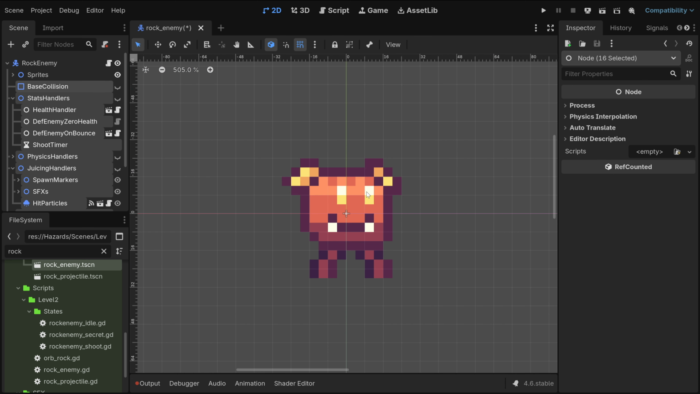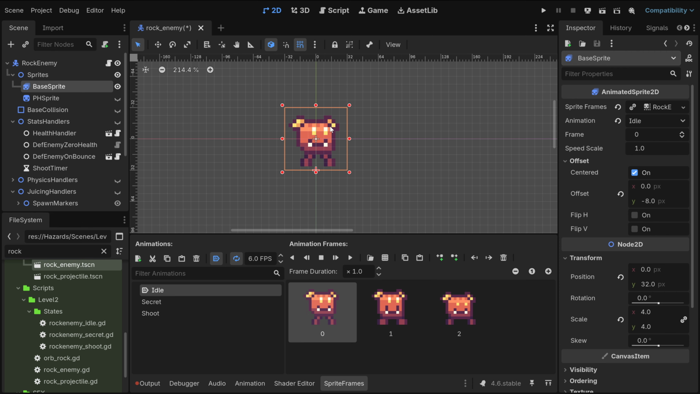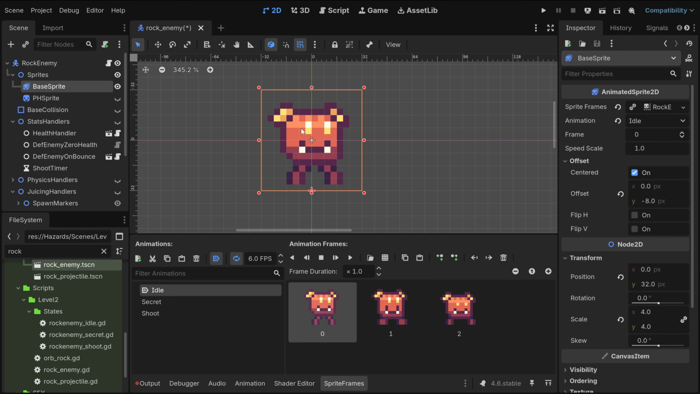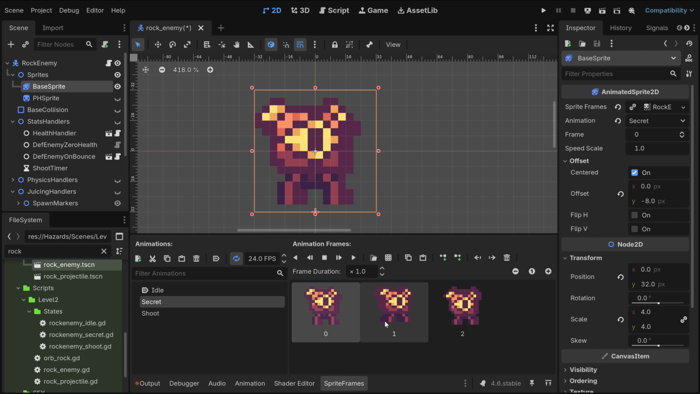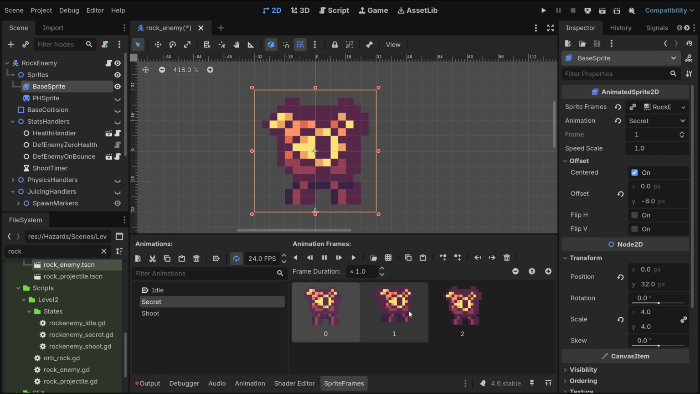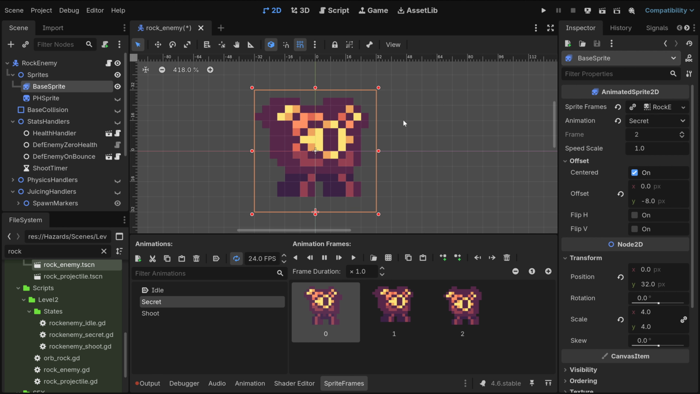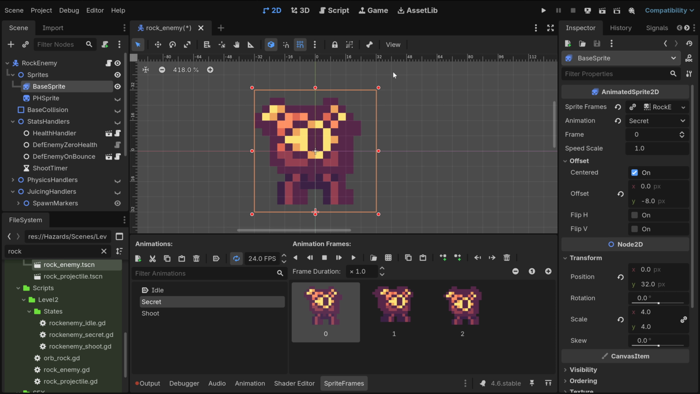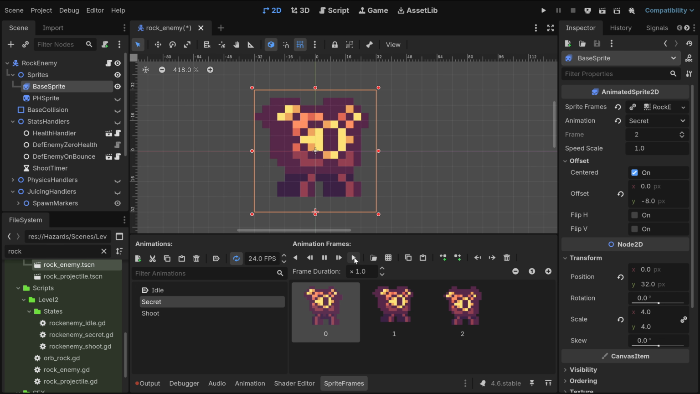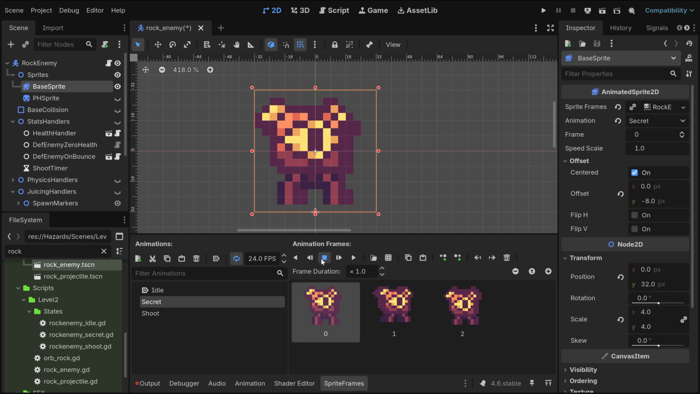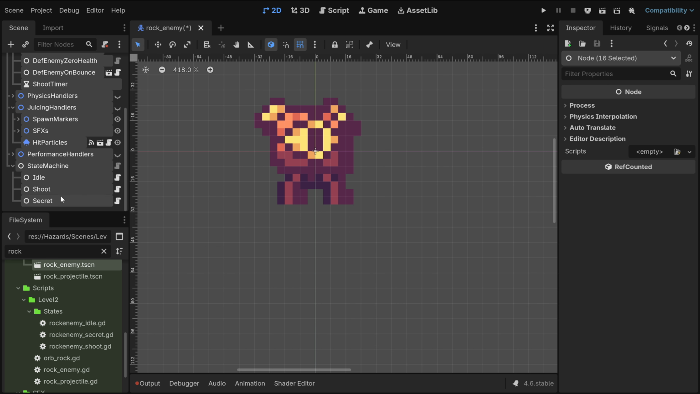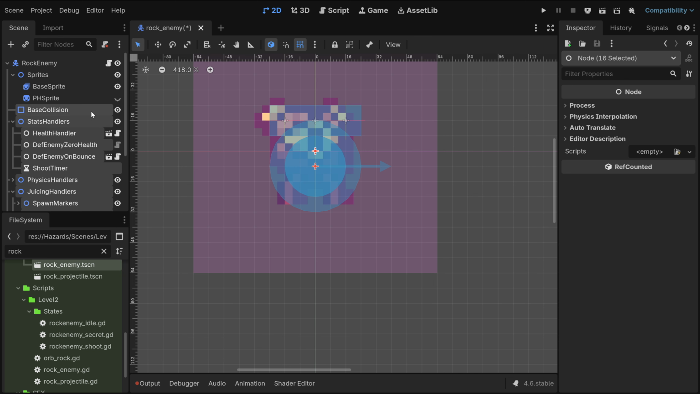Okay, so what happens is that here's the enemy. And here we have this sprite framing, which plays this, which is basically the enemy with one eye. Okay, now let's just set everything to visible again and call it a day.